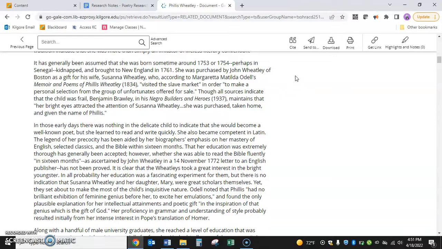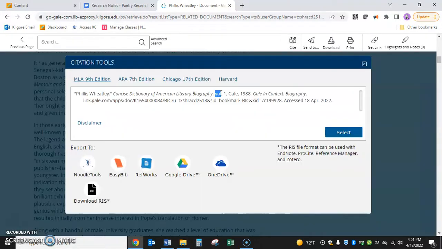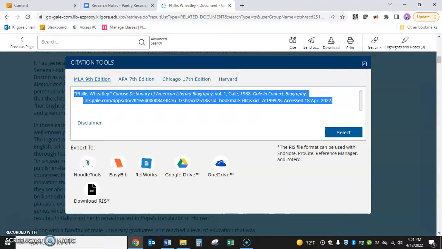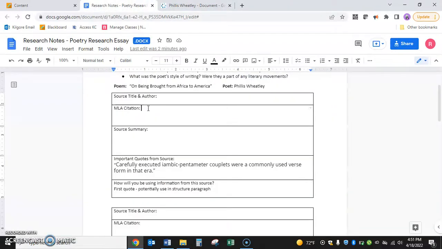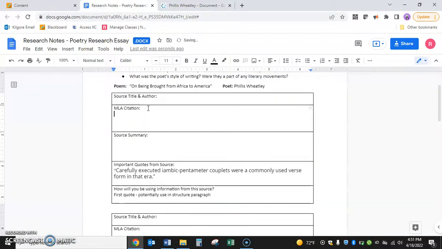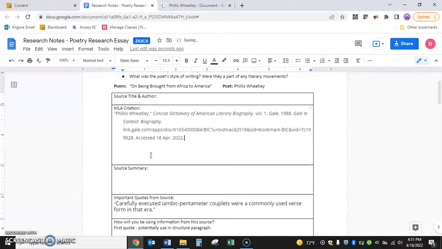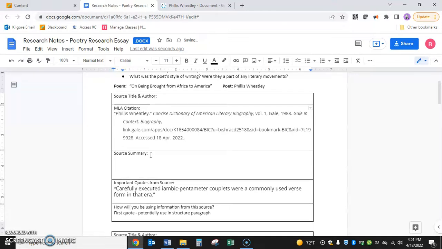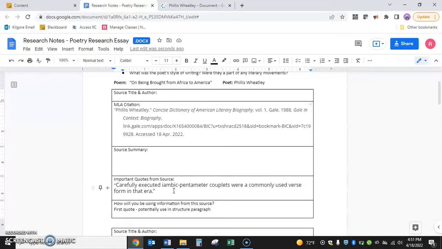The other thing that I'm going to do is I'm going to click right here where it says cite, and I'm going to copy this right here. And this is going to be what I put on my MLA Works Cited page. So that's extremely important to know where my source comes from, because we have to give credit for where these quotes come from. So I'm going to do that. Now, I can include other quotes from this source if I would like, or I can look for information from other places as well.